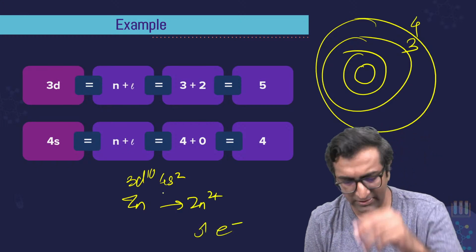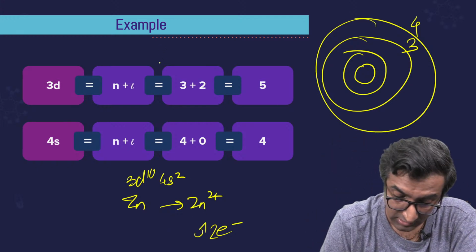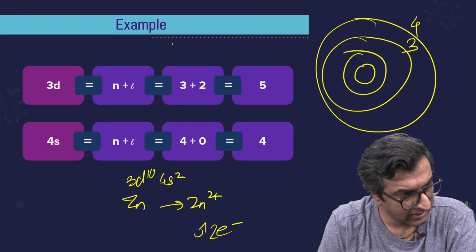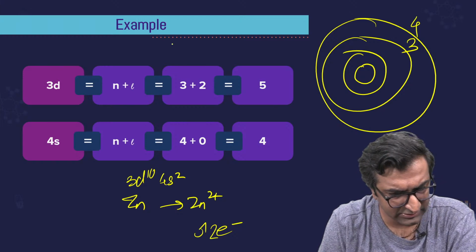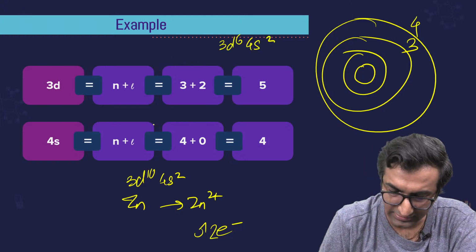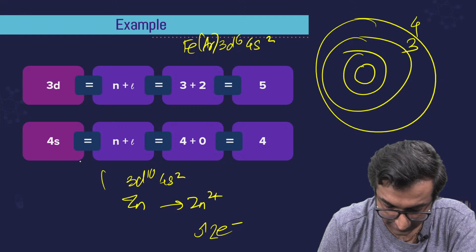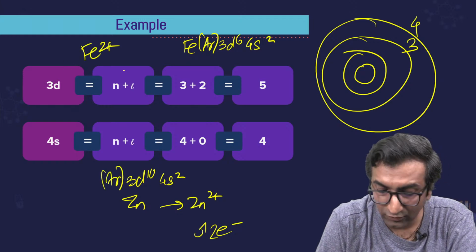Any idea? Do you know? Where do these two electrons come out from? This is one example. Another example. Can I give you an example without falling into a trap? Let me think. Let's take 3d6 4s2, okay? Which is iron. Before this there is also argon, okay? Before this is argon. If I remove two electrons, Fe2+, where do these electrons go from?